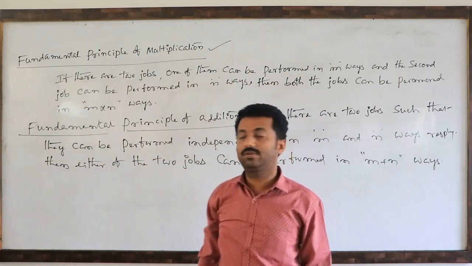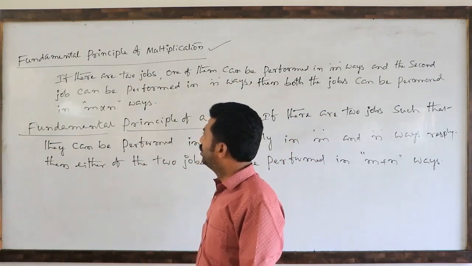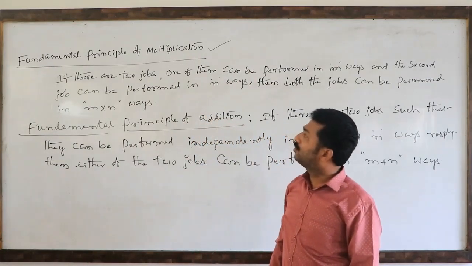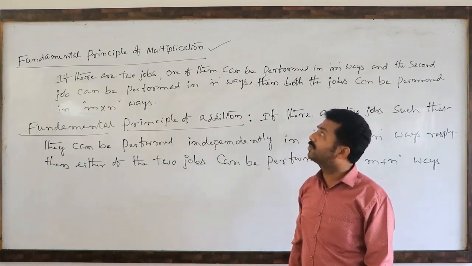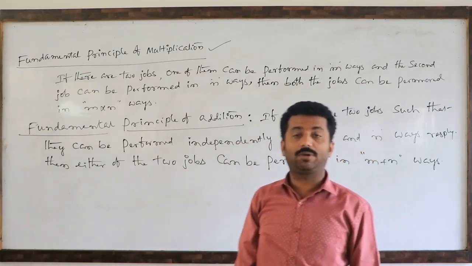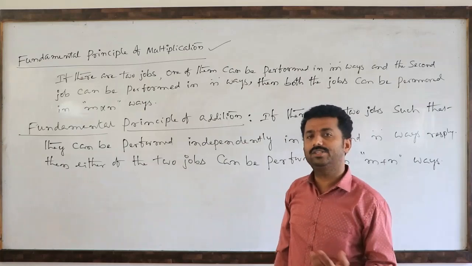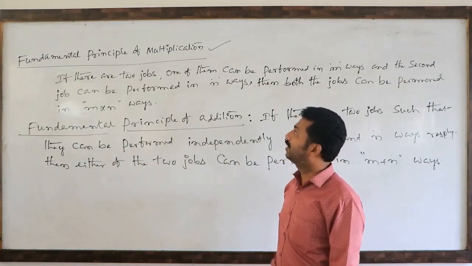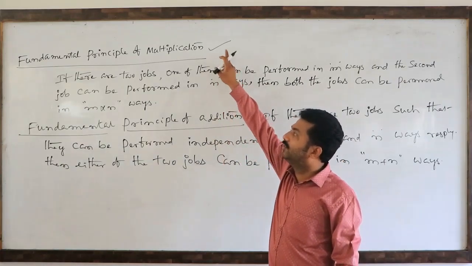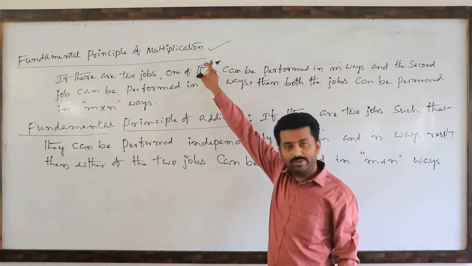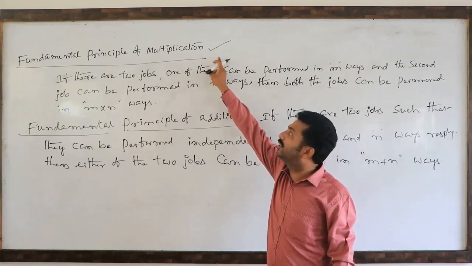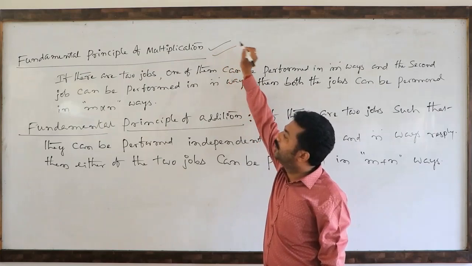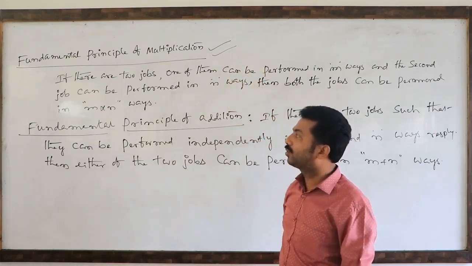Fundamental principle of counting, or we also call it the fundamental principle of multiplication or product rule. Different ways we can call. Product rule means this one, fundamental principle of counting means the same, multiplication rule is also the same. So what is this multiplication rule?